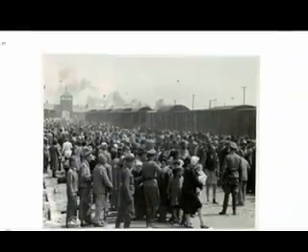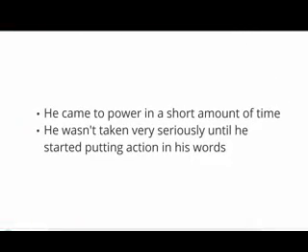Why did nobody stop them? Hitler rose to power in a relatively short period of time. Because of that, the people that could have stopped him in the beginning didn't really immediately know what was going on and what they could do to stop him. So he basically did his things very fast, and nobody knew what he was going to do next. So they couldn't think of something to prevent him from doing that.